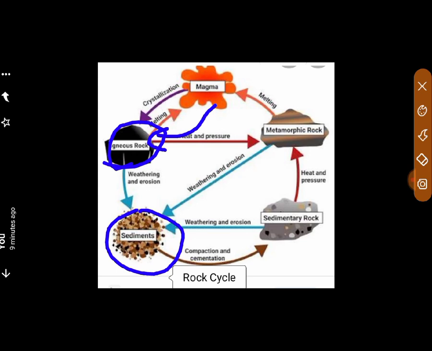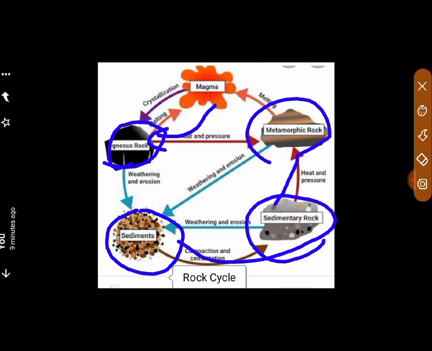So that's why they are called sedimentary rocks. And sedimentary rocks under the extreme pressure and temperature change to metamorphic rocks. Okay, these sediments are collected and they form rocks here, and now, because of the heat and pressure, become the metamorphic rocks. Okay, dear children.